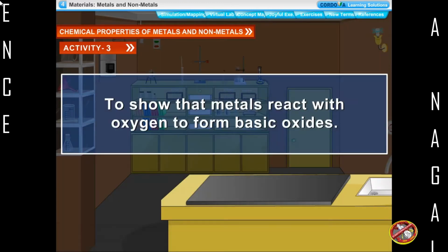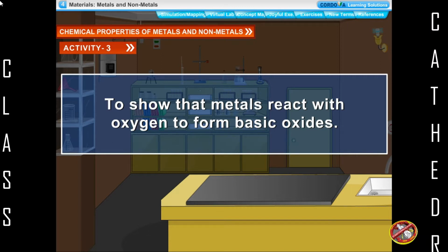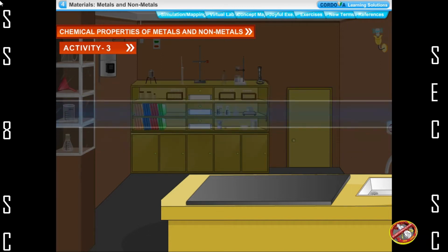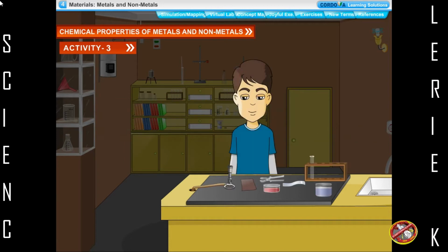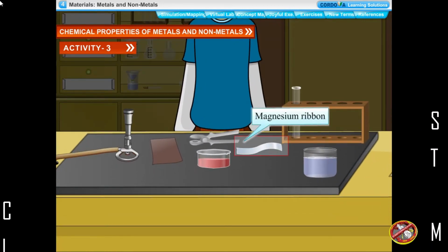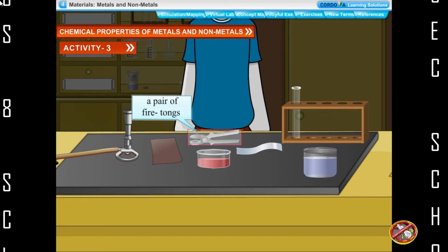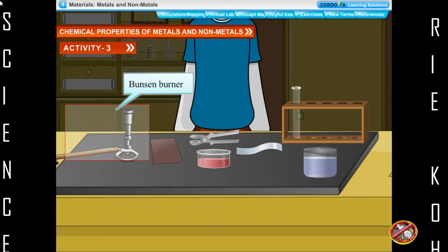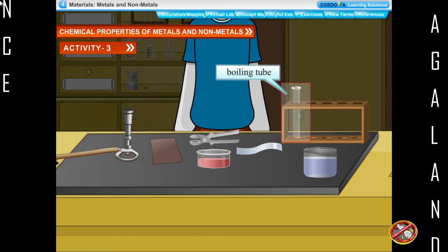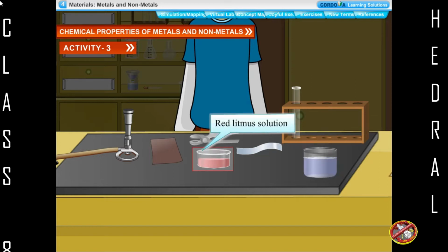Activity 3. To show that metals react with oxygen to form basic oxides. Things needed: magnesium ribbon, sandpaper, a pair of fire tongs, Bunsen burner, boiling tube, water, red litmus solution.